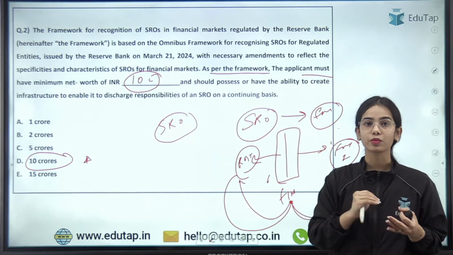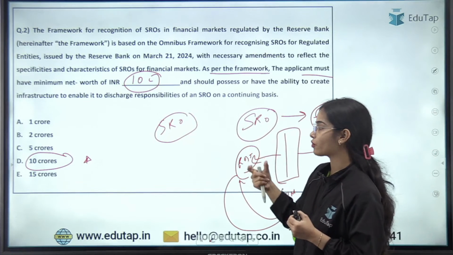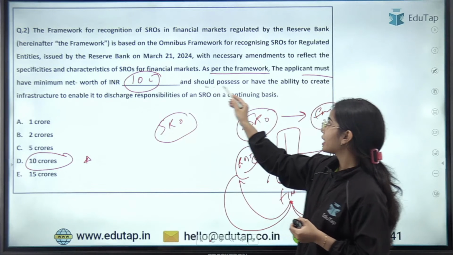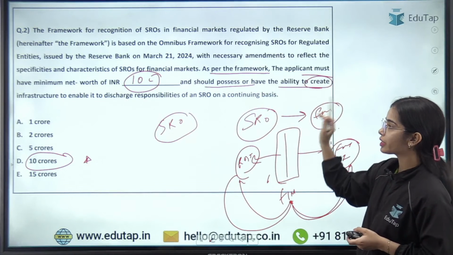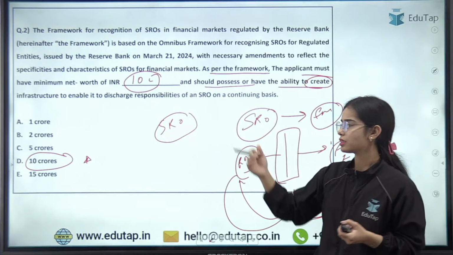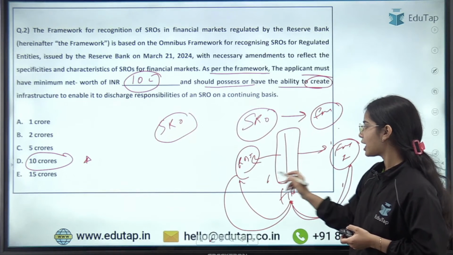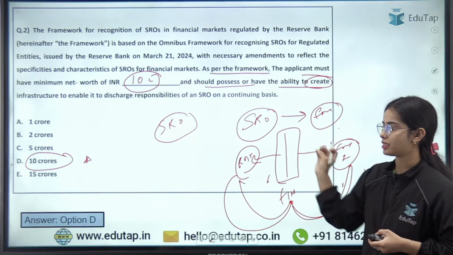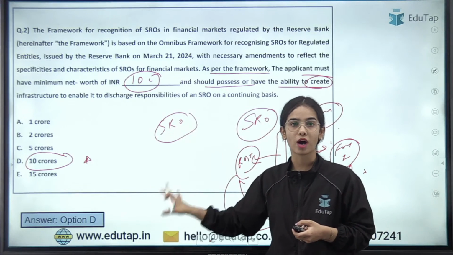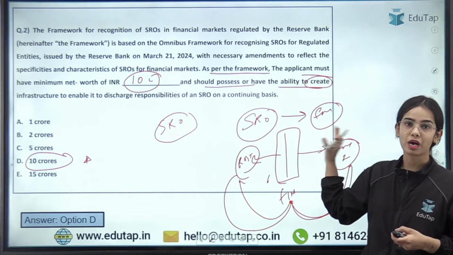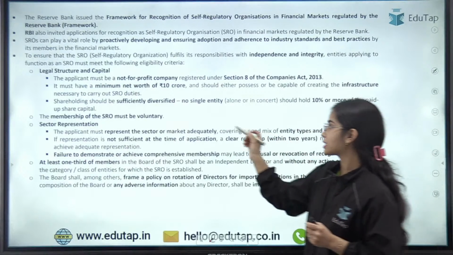So remember the net worth in each of the SRO. Okay, and now they should possess or have the ability to create infrastructure to enable the discharge of their responsibilities to connect the RBI with the financial market intermediaries. So here the net worth that is required to become a SRO in the financial market, that is 10 crores. That is 10 crores.